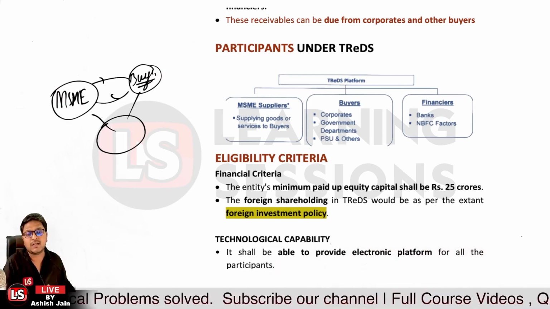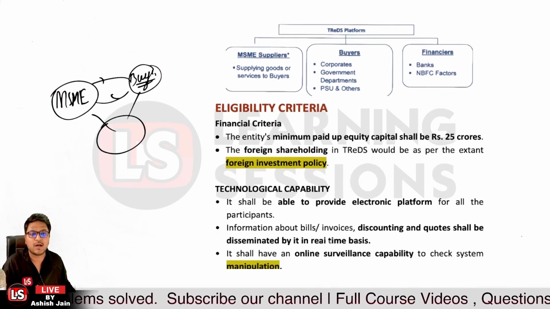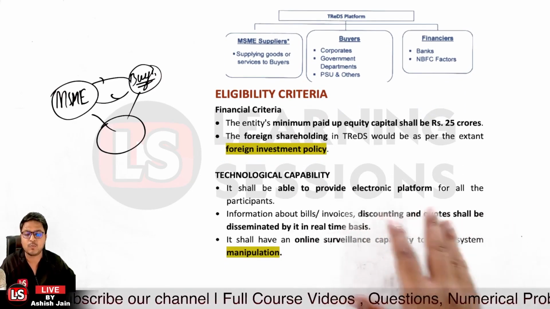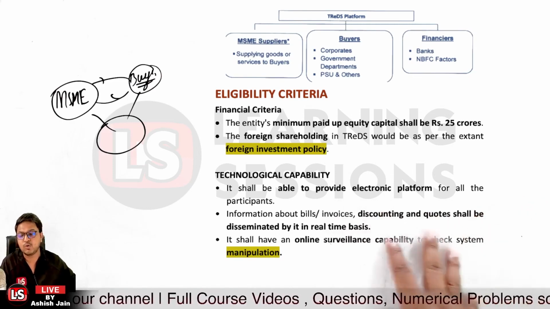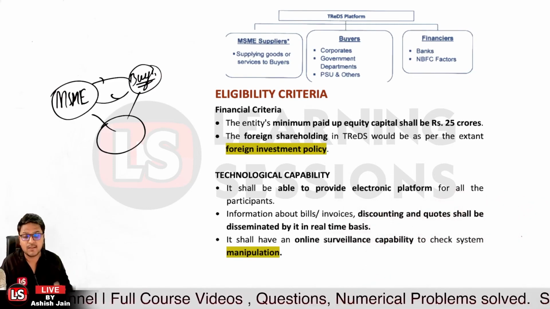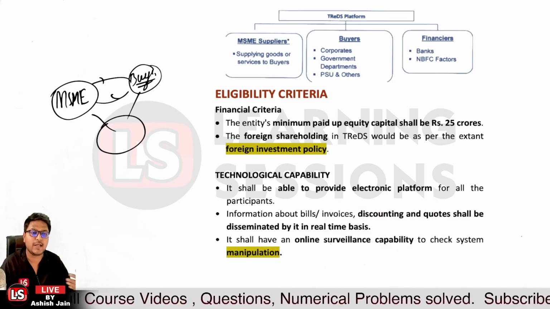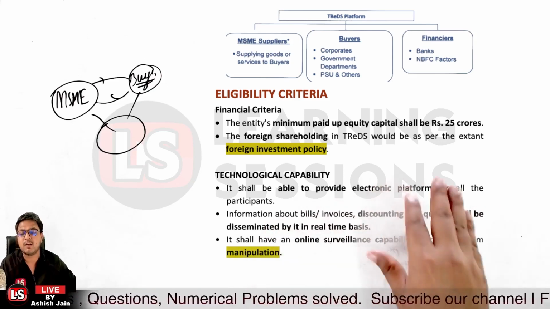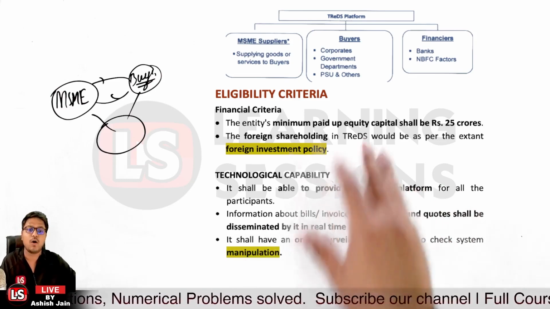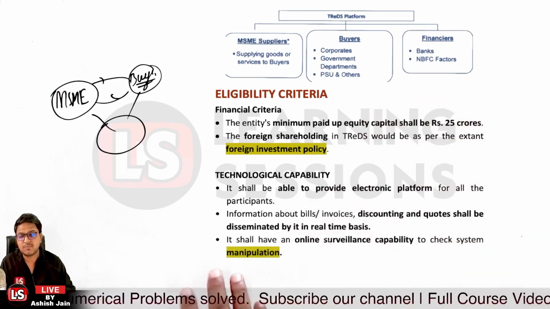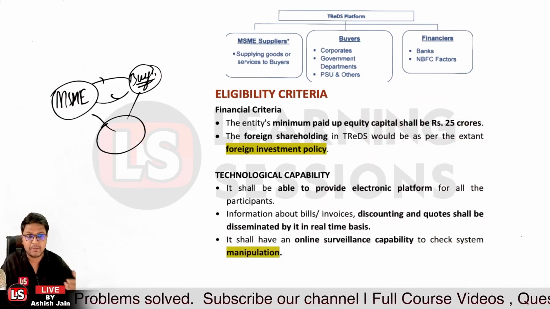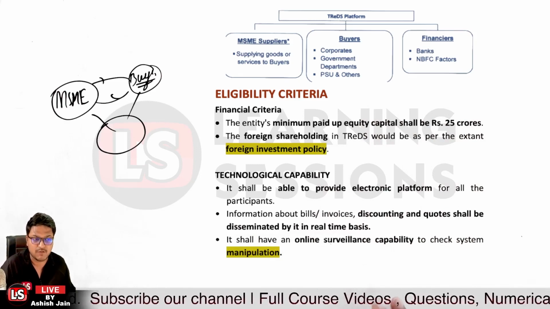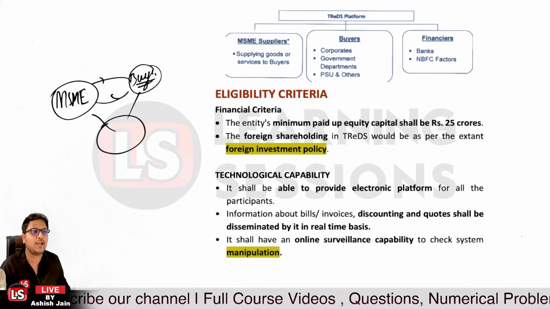Okay, and if you look at the technological capability in that regard, TReDS must be able to provide the electronic platform to all of its participants. Further, information related to the bills, invoices, and discounting of the bills must be disseminated and available on a real-time basis to all the participants, and there must be online surveillance capability within the system so as to check system manipulation if there is any. Okay, so that is related to TReDS.